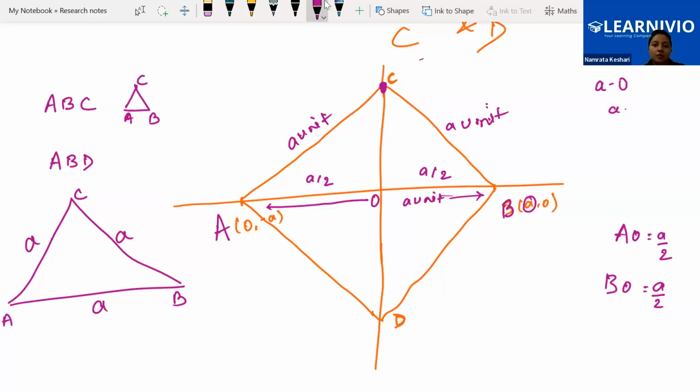Now in this triangle, can we apply the Pythagoras theorem? We know a by 2, we know a. Can you find OC?